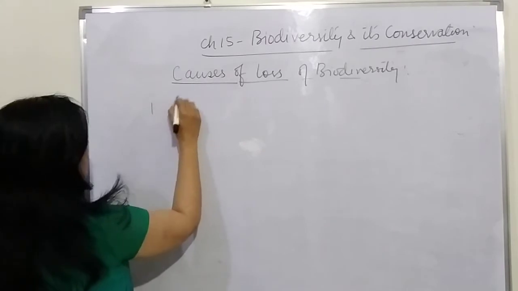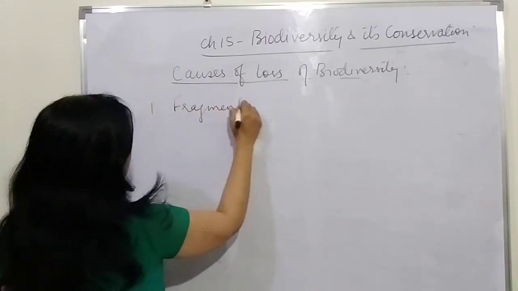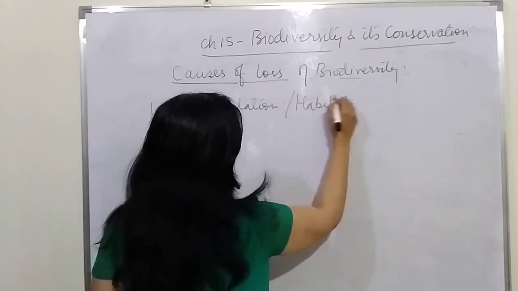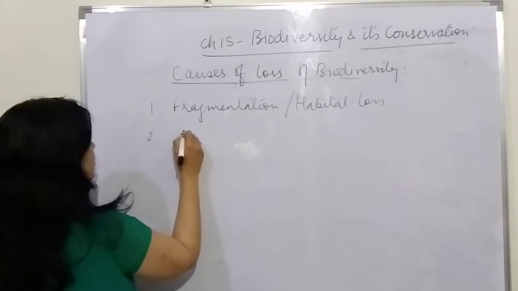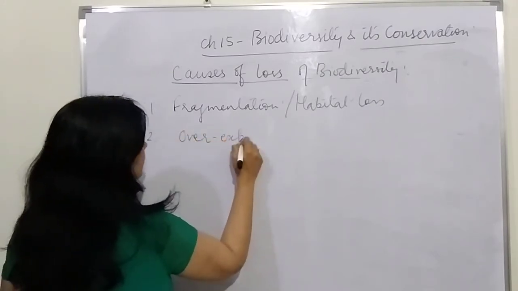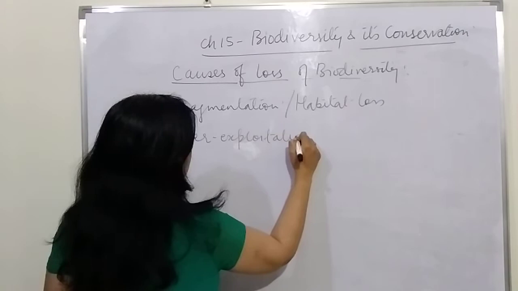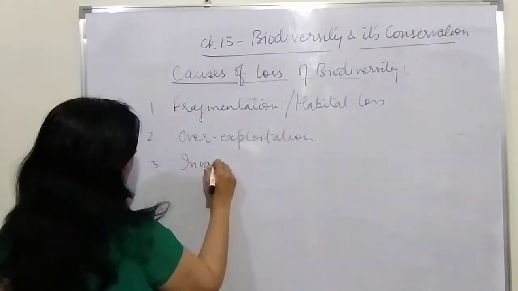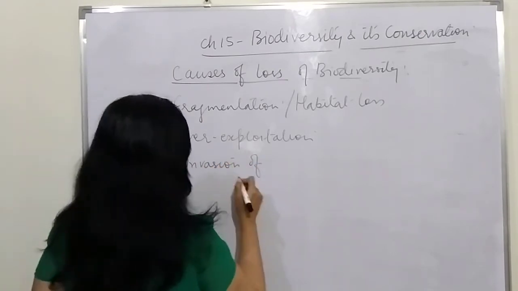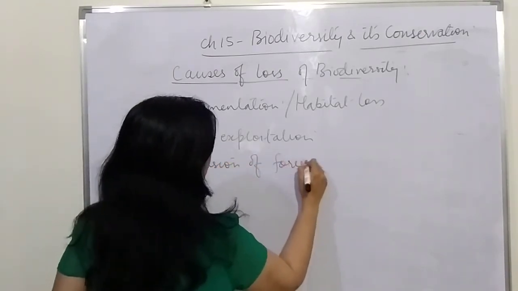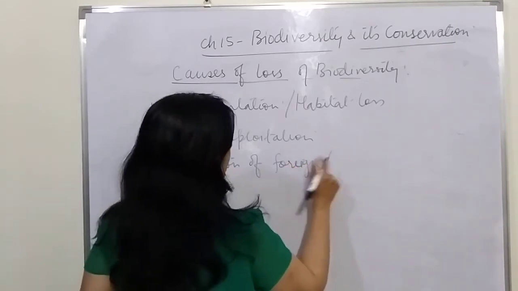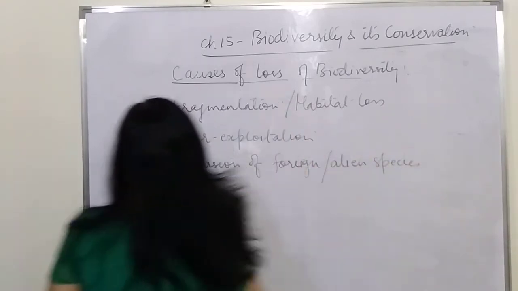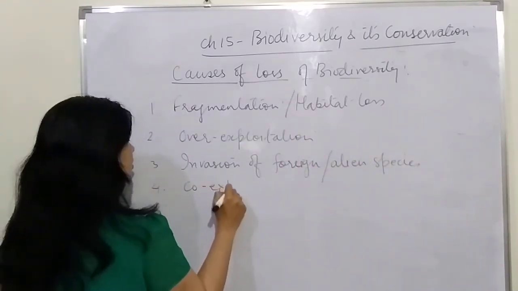Number one is the fragmentation, or it is also called habitat loss. Second is the overexploitation. The third reason is invasion of foreign, or we can say alien species. And finally the fourth reason is the co-extinction.